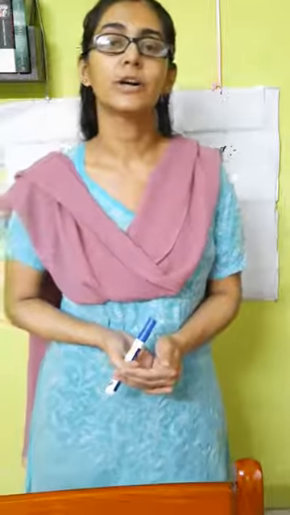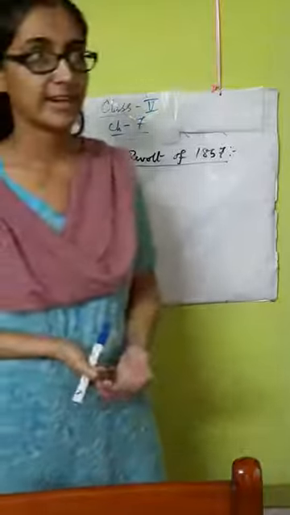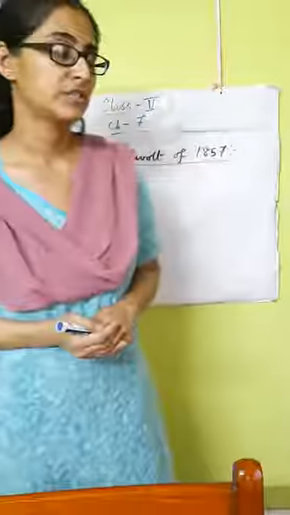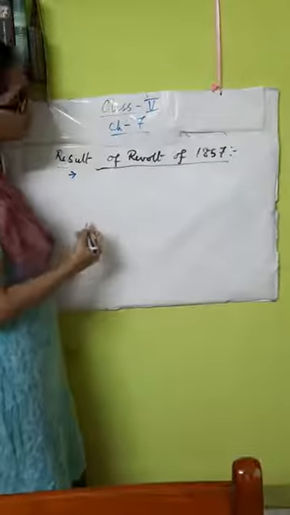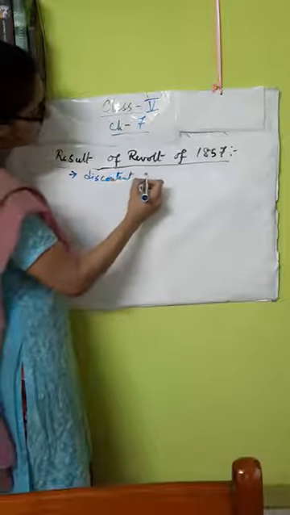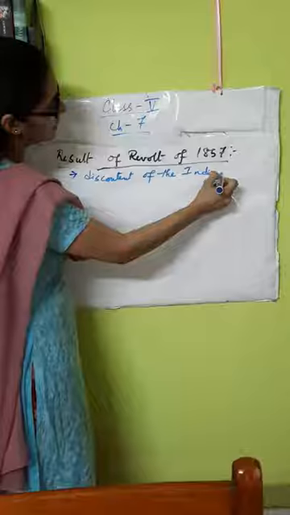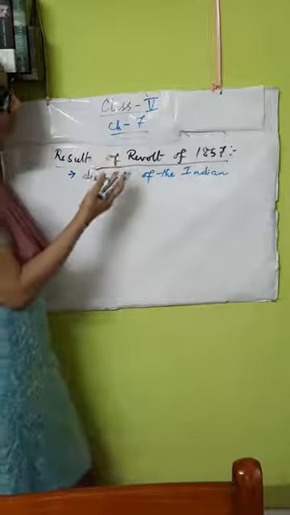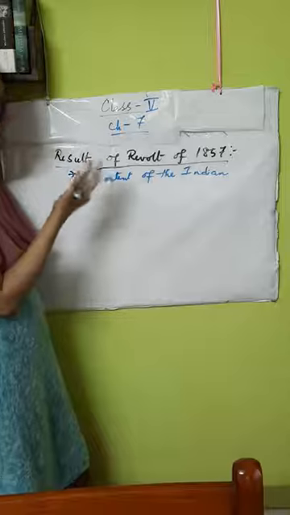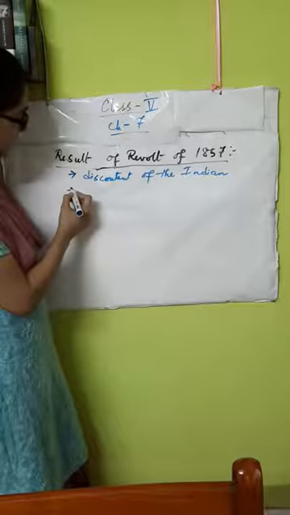So this revolt proved that many classes or many sections of the Indian people are discontented with the British rule. So that was the first and foremost result or effect or consequence of the revolt of 1857, that the British came to know about the discontent of the Indian people. As the revolt of 1857 broke out, the British came to know that the Indian people are discontented against them.